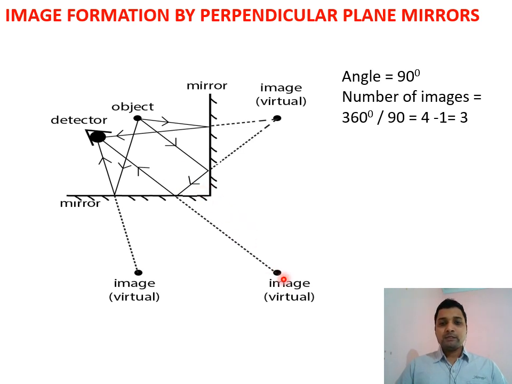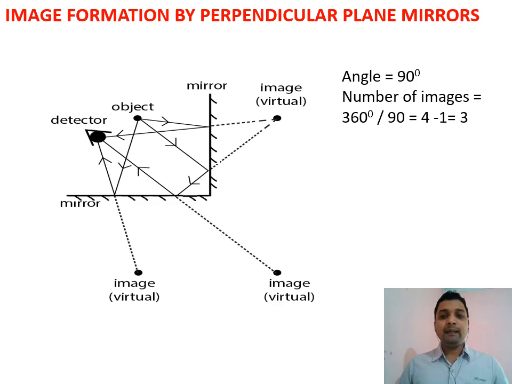So when you take a pair of mirrors, you can calculate the number of images formed. It always forms an odd number of images. If 360 by the angle is odd, there is no need to subtract. If 360 by the angle is even, we have to subtract 1 to get the actual number of images formed by a pair of mirrors.